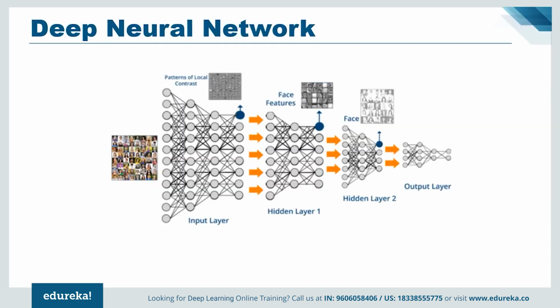So as you can see in the image above, deep learning works as follows. At the lowest level, the network fixates on patterns of the local contrasts as important. The following layer is then able to use those patterns of local contrast to fixate on those things that resemble eyes, nose, and mouth. Finally, the top layer is able to apply those facial features to face templates, and a deep neural network is capable of composing more and more complex features in each of the successive layers.